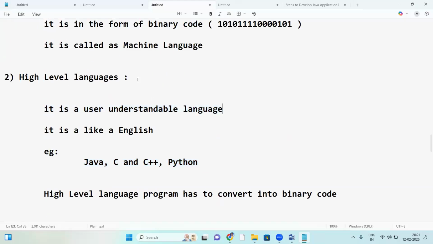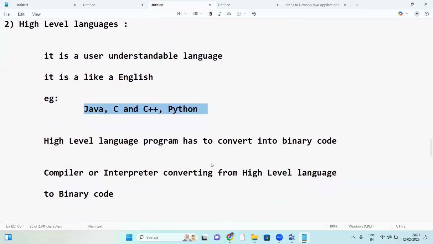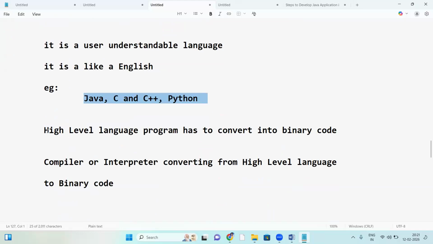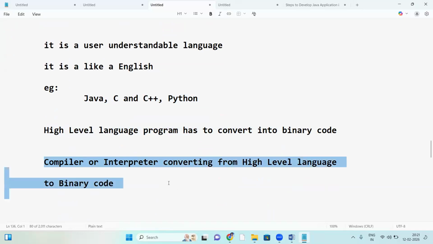It's user understandable, looks like English language. So every high level language program has to be converted into binary code, a system understandable language. How to convert? Through compilers or interpreters. Compilers or interpreters convert from high level language to binary code.